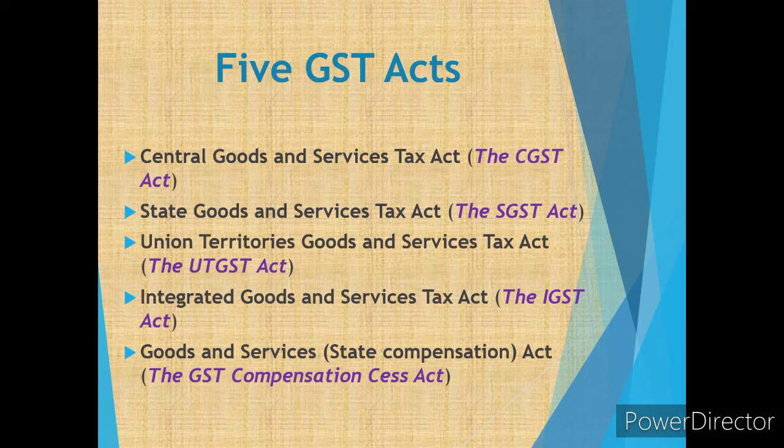To compensate the loss created by the introduction of GST is considered here in the Goods and Services Tax (Compensation to States) Act, the GST Compensation Cess Act. So these are the five main GST acts: the CGST, SGST, UTGST, IGST, and the GST Compensation Cess Act. These are the five acts under the GST Act.